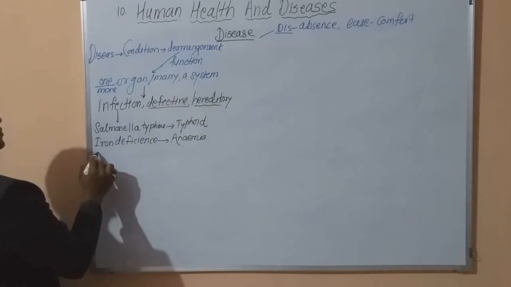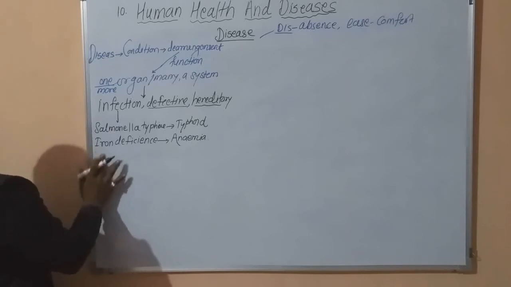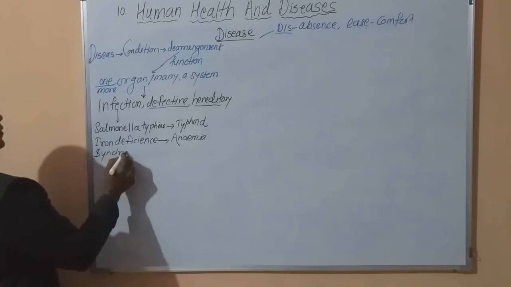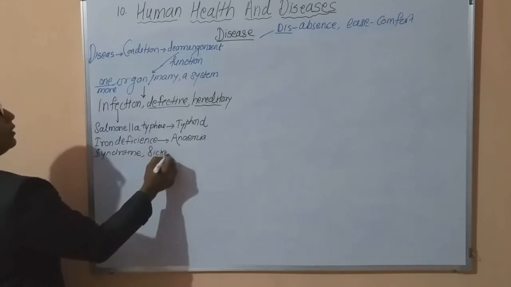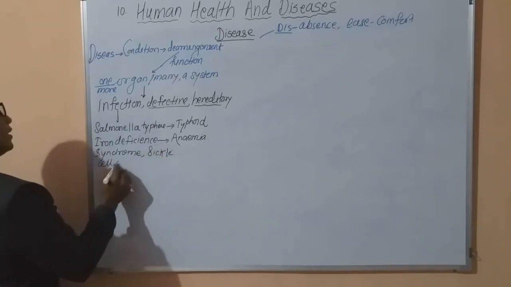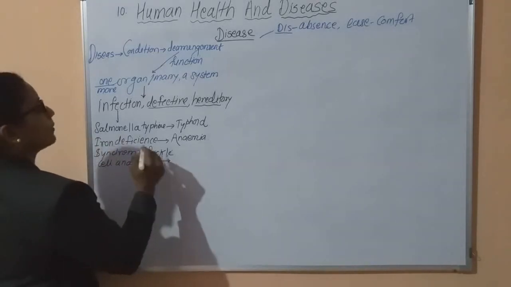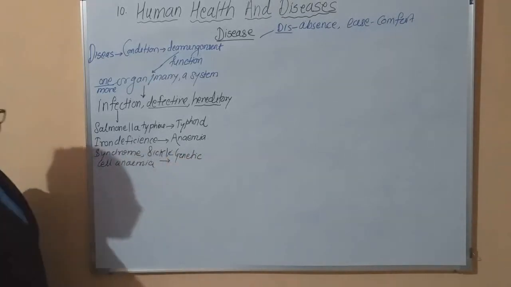Okay. Some genetic disorders or chromosomal abnormalities, for example syndromes, or sickle cell anemia disease, these are due to the genes, or these are due to genetic defects.